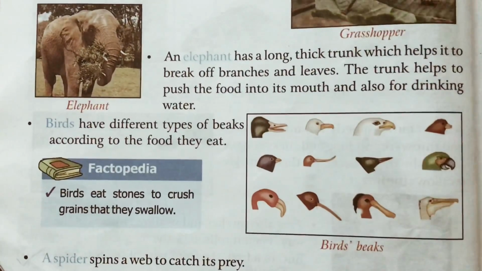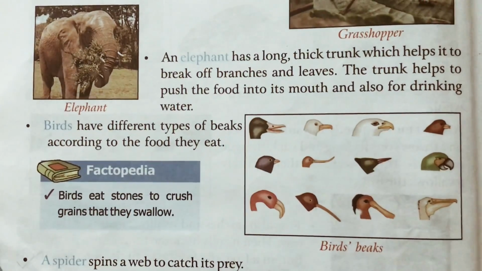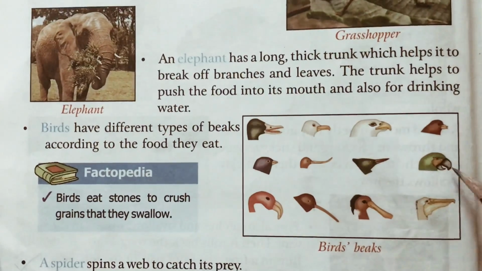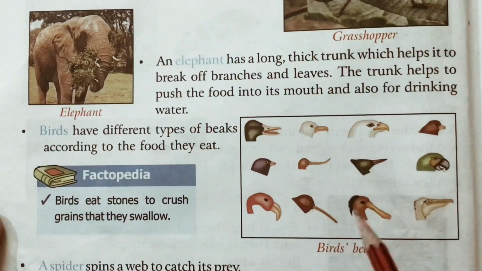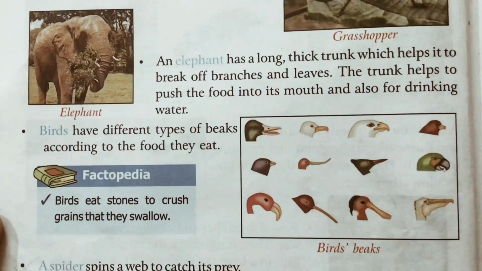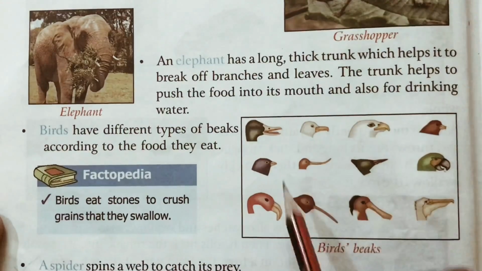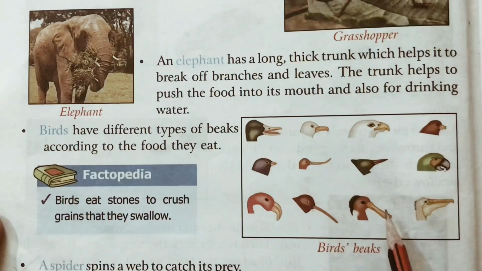Birds have different types of beaks according to the food they eat. Ducks eat fish. Parrots, what do they eat? Guava. Pigeons eat grains. Many of the birds eat grains. Vultures and all eat flesh. Eagles eat flesh also. So different types of birds have different types of beaks according to their eating habits.